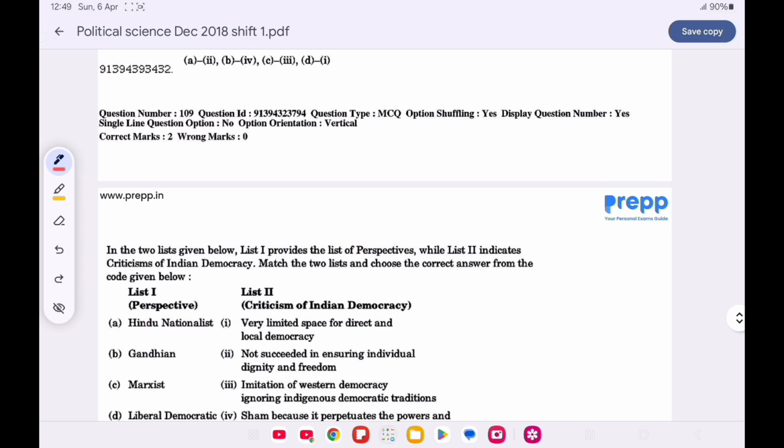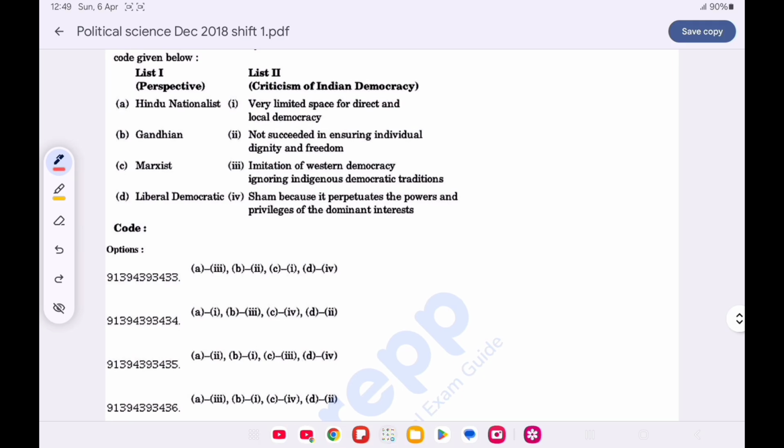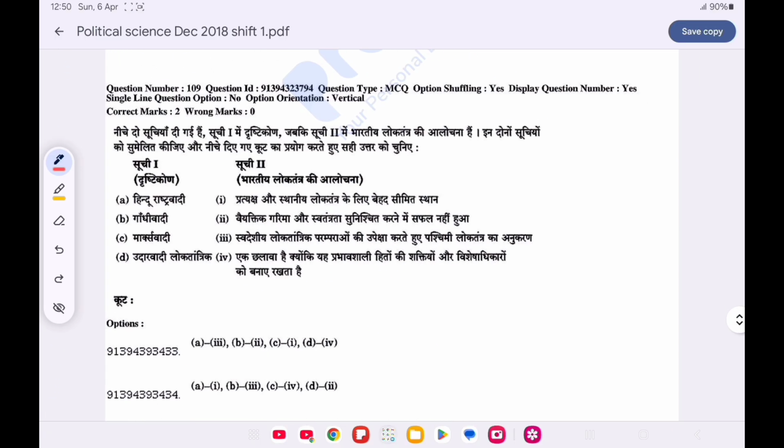Now question number 109: match list 1 with list 2 and choose the correct option from the code given below. Option D is right. Hindu nationalist is imitation of the Western democracy, ignoring indigenous democratic tradition. Gandhian has very limited space for direct and local democracy. Marxist is a sham because it perpetuates the power and privileges of the dominant interest, and liberal democracy has not succeeded in ensuring individual dignity and freedom.